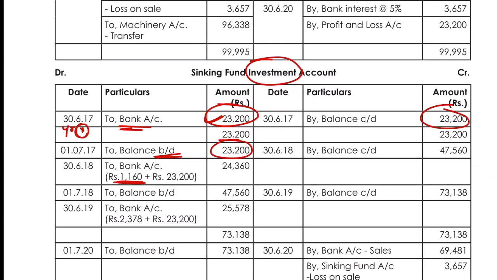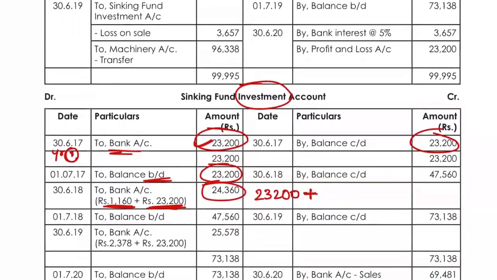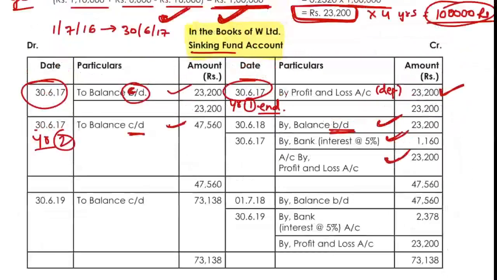That interest will again be invested in your fund, and along with the interest you will invest your installment, that is 23,200. So now the amount invested would be 24,360. How have you calculated this? Nothing. 23,200 plus the interest amount. The interest amount is 5% of 23,200, that is 1160. So the balance carried down is 47,560.